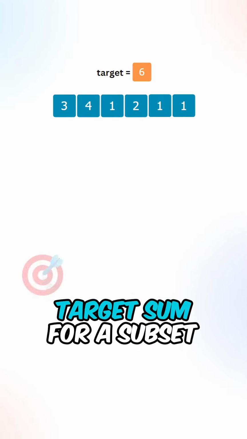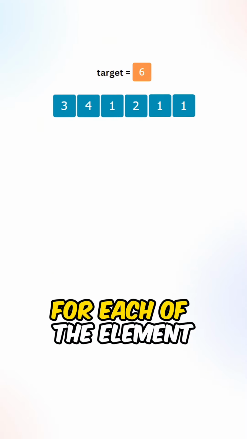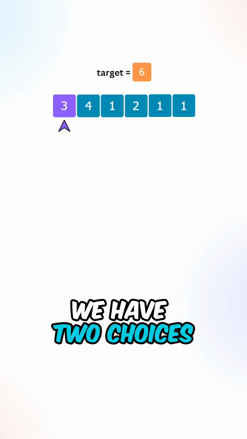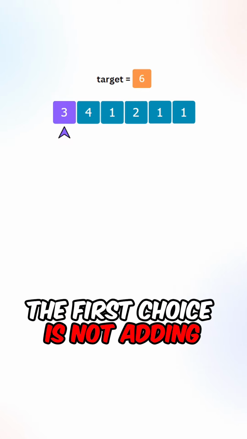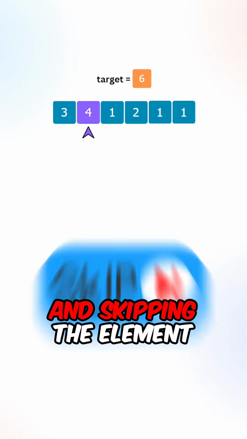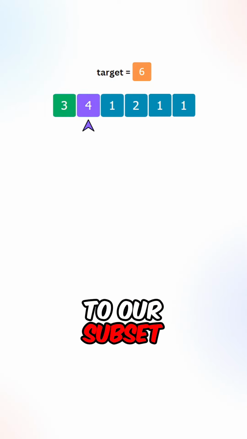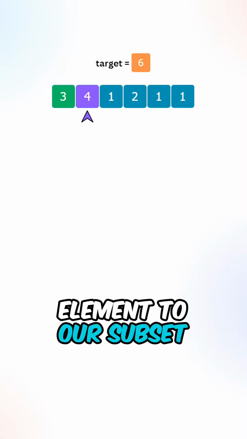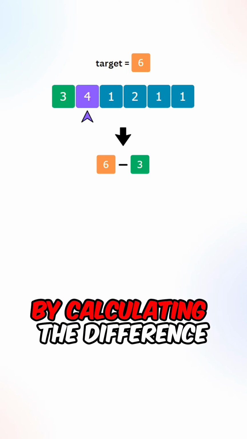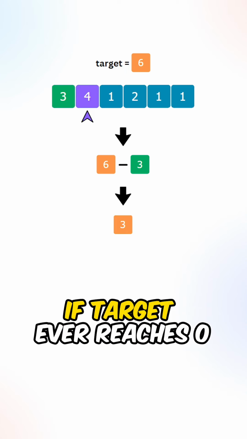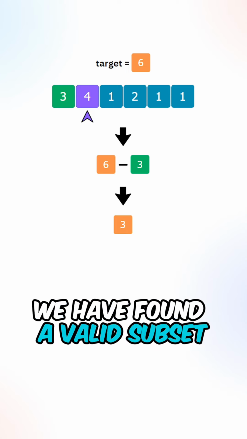Now after finding the target sum for a subset, for each of the elements inside the array, we have two choices. The first choice is not adding the elements to our subset and skipping the elements. And the second choice is adding the elements to our subset. We will check both choices. Now after adding the elements to our subset, we will need to update the target by calculating the difference. If target ever reaches 0, we have found a valid subset.